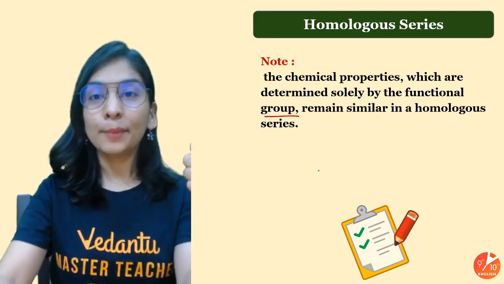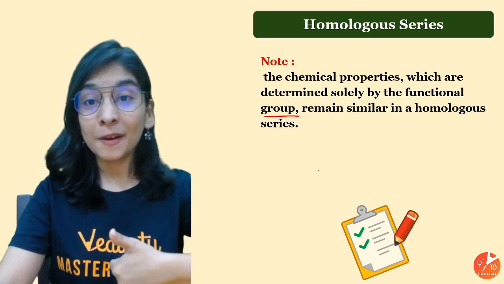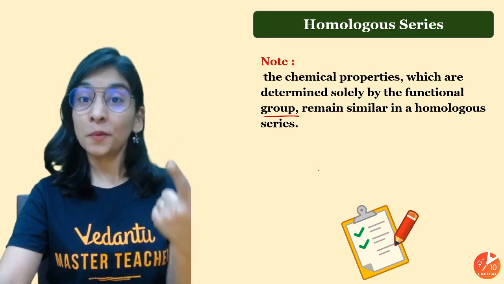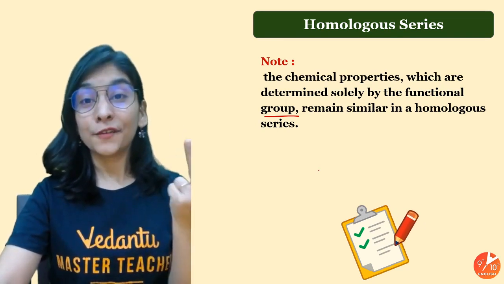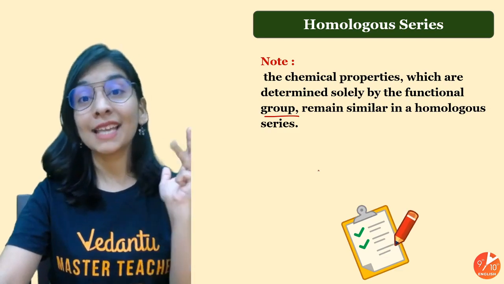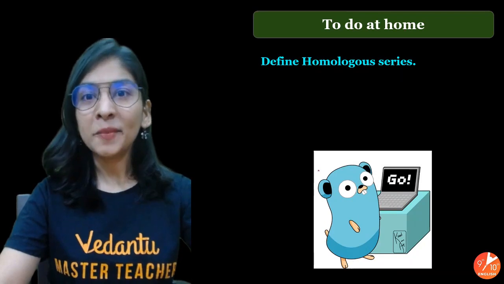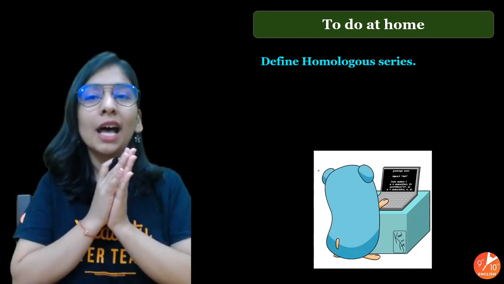All right, so all the points are clear. A homologous series has the same kind of functional group, same chemical properties, difference in physical properties, and consecutive members having a difference of 14 unit mass and a CH2 group. So I hope it makes sense and you can now define a homologous series.